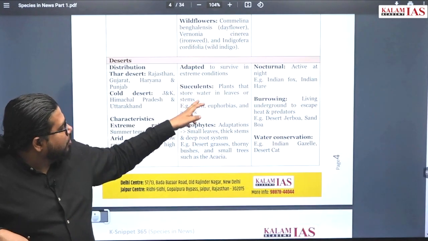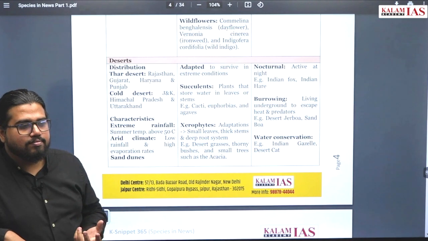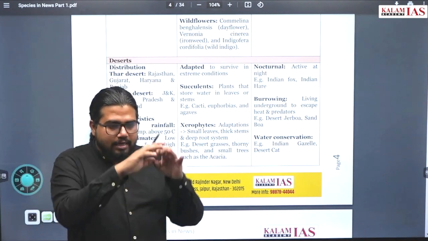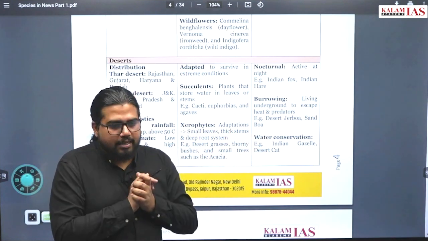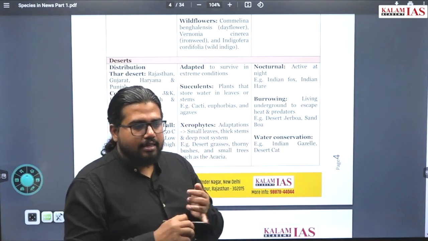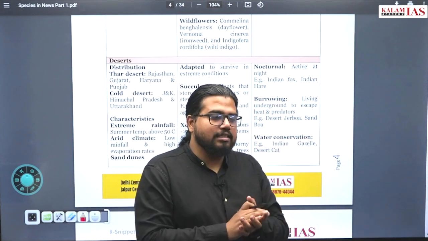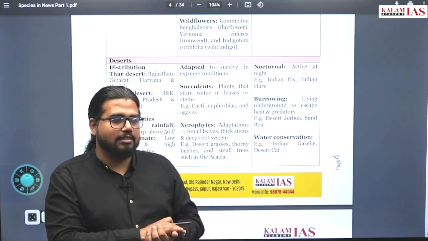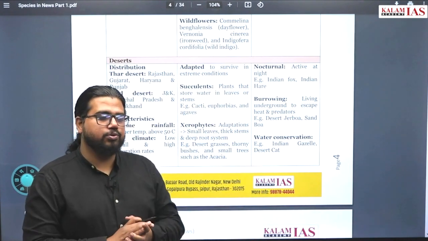Succulent plants store water like cactus. What does cactus do? It has two basic adapting systems. One, it has a vexation system, so that water going out will be controlled. Secondly, it has thick stems. All this water will be stored within the stems itself. No open leaves are available for this cactus. And deep roots, of course, there will be very deep roots for this cactus.